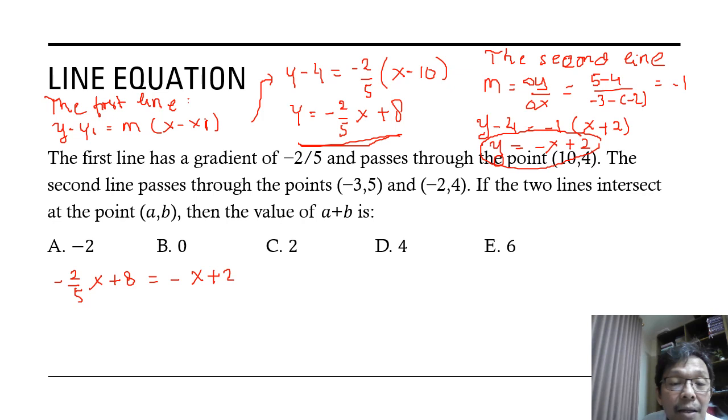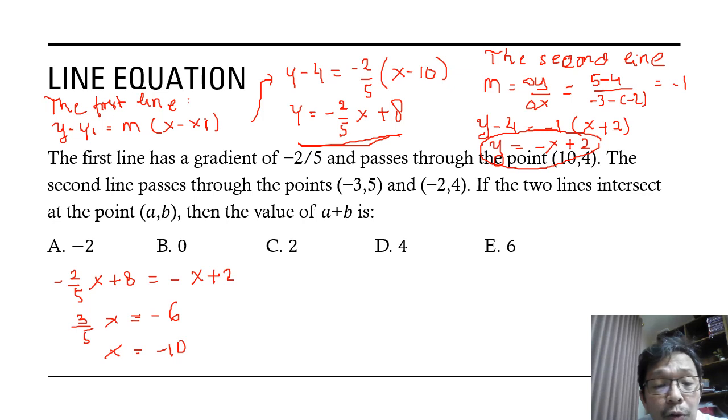Moving terms to the left, we get 3/5 x equals 2 minus 8, which is -6. So we get x equals -10. I hope I'm right.